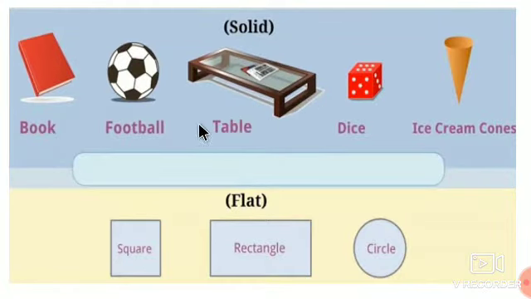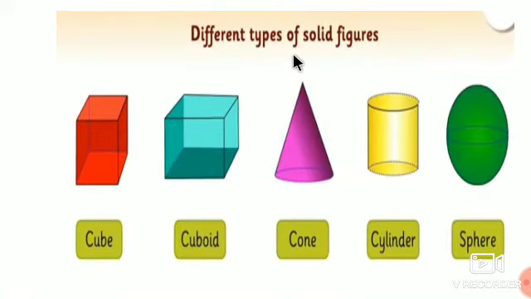These are some more examples: book, football, table, dice and ice cream cones. All these are three-dimensional shapes, whereas square, rectangle and circle are two-dimensional shapes. Now, the different types of solid figures, meaning three-dimensional shapes. Geometrical figures: this is the figure of the cube, this is the figure of the cuboid, and this is the figure of the cone, cylinder and sphere.